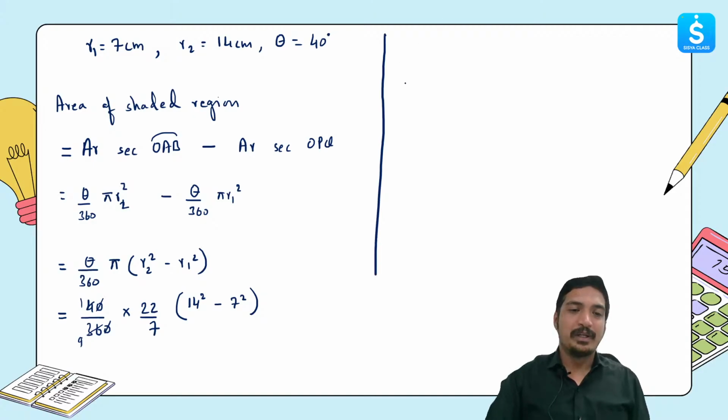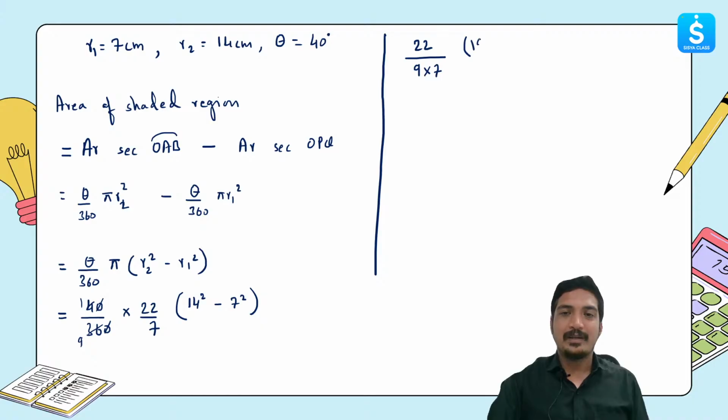Solving it further, we'll get 22, because 1 multiplied by 22 is 22, divided by 9 into 7 as it is, and then we'll have 196, because 14 square is 196, minus 49.